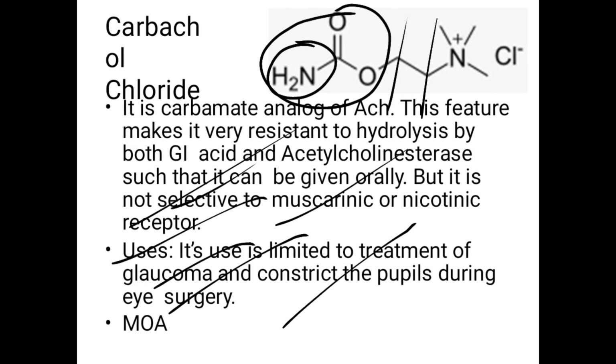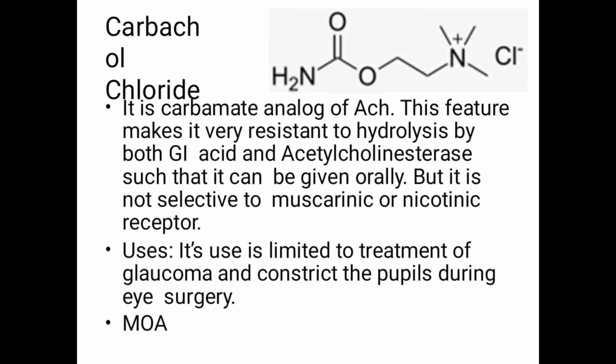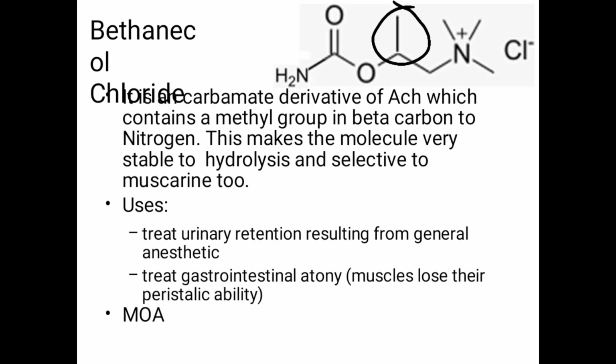If you observe the structure of carbachol, a similar type of structure is present in bethanechol. The only change is that this CH3 group is present. That is the only change which takes place in the structure. And this substitution indicates that the drug is more selective towards the muscarinic receptor instead of the nicotinic receptor. It avoids the hydrolysis, makes it stable against hydrolysis, and it becomes selective to the muscarinic receptor.